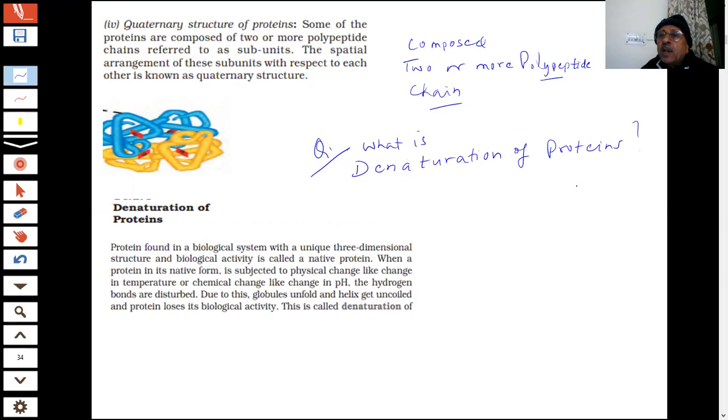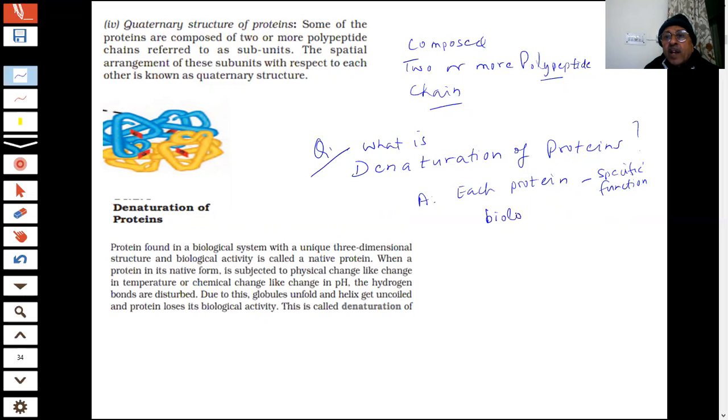You are saying there are different types of proteins inside your body, and they perform very important functions. Each protein has a unique three-dimensional structure, and each protein is performing a very specific function. It has a biological activity.